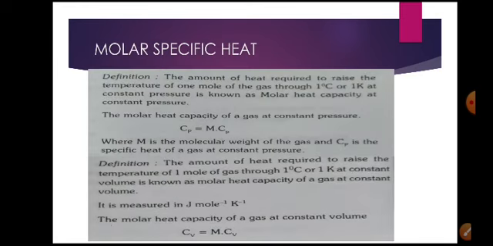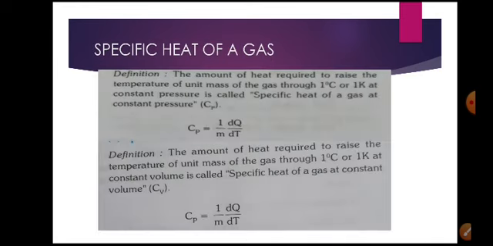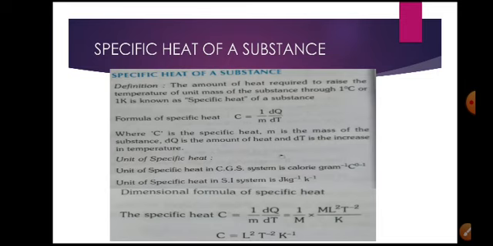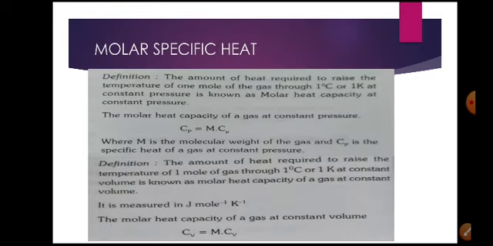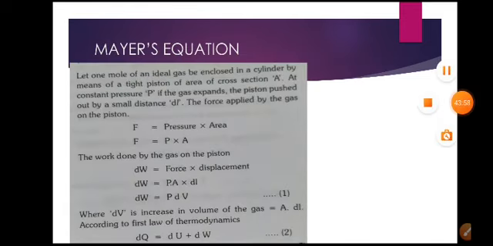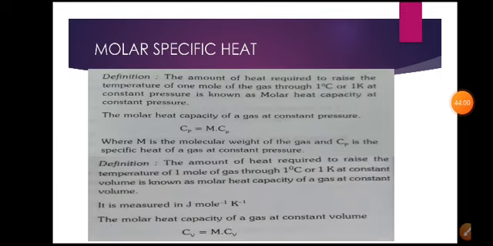And the specific heat. Specific heat is the amount of heat required to increase the temperature of a unit mass of a substance by 1 degree Celsius.